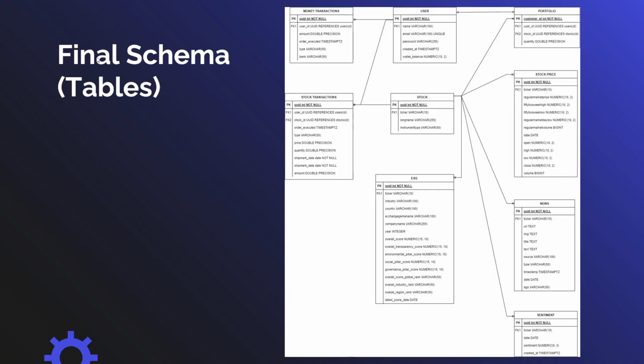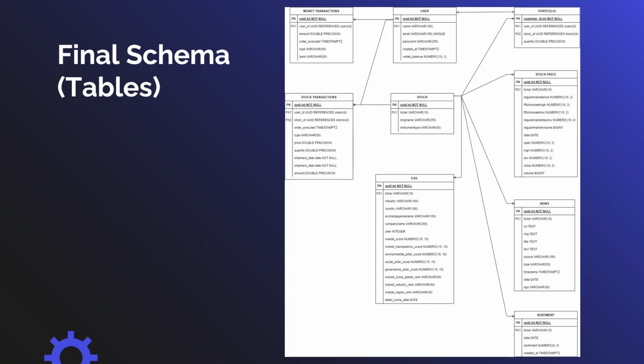Our relational database efficiently manages user data, stock transactions, market information, and ESG scores. Each user has a single portfolio linked through the portfolios table. Stock and money transactions log all activities, while stock prices, news, ESG, and sentiment tables store relevant stock data, including real-time prices, news, ESG scores, and sentiment analysis, offering a comprehensive data structure for trading decisions.